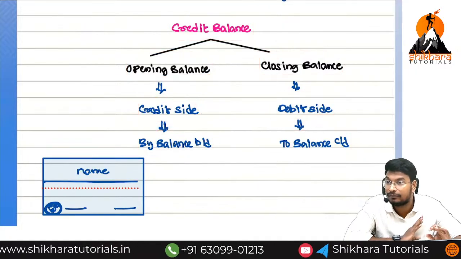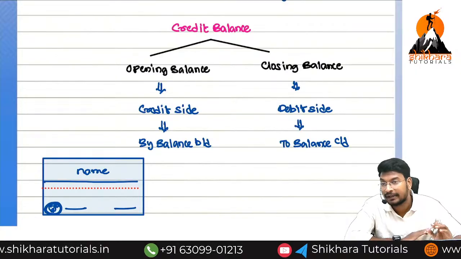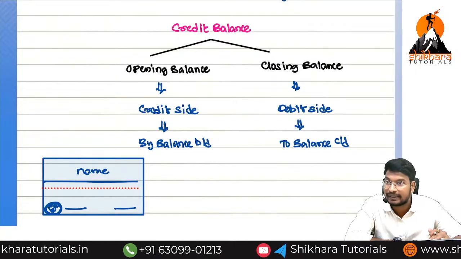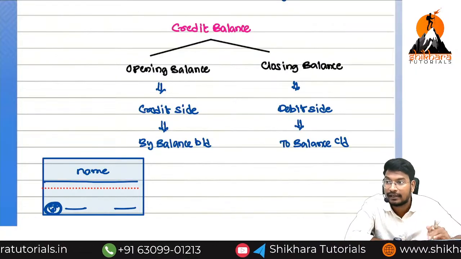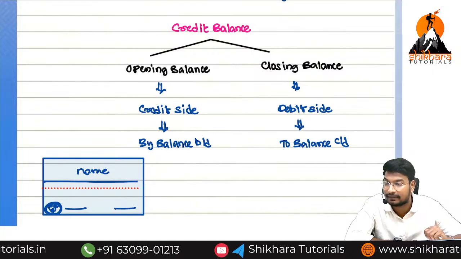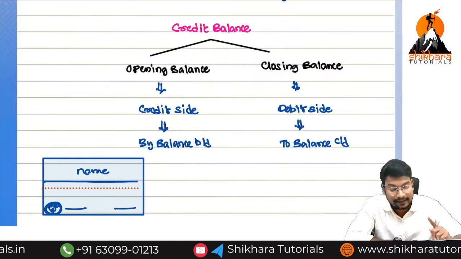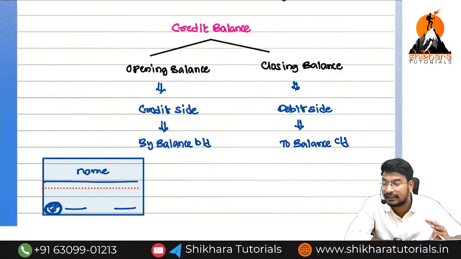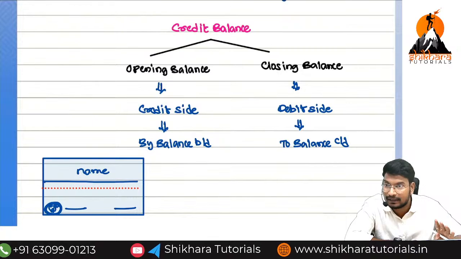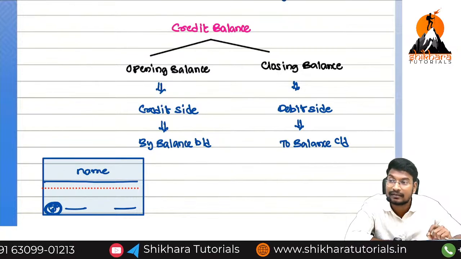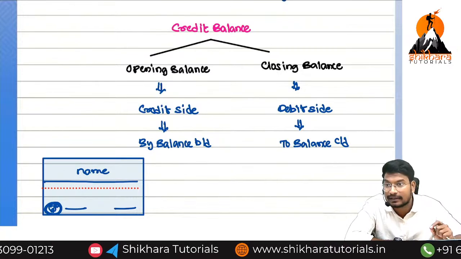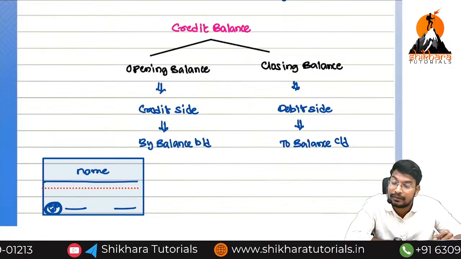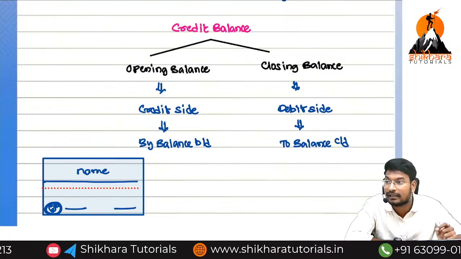What are the rules? Which approach? Modern approach. In the modern approach, we bifurcated first into 6 categories, and then we come to the 4 categories. What are the 4 categories? Expenses and assets will have the debit balance. Incomes and liabilities will have the credit balance. What is the meaning of debit balance? Debit side is more than the credit side. What is the meaning of credit balance? Credit side is more than the debit side.